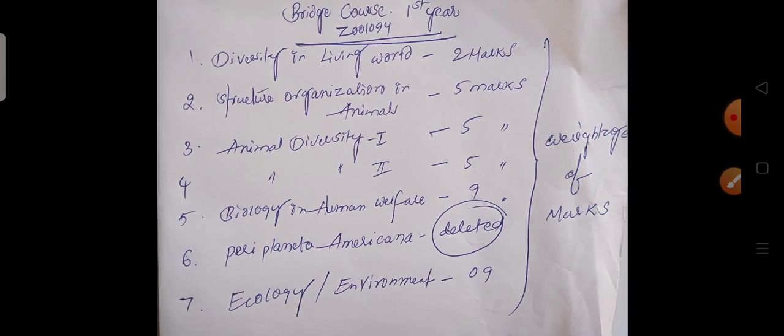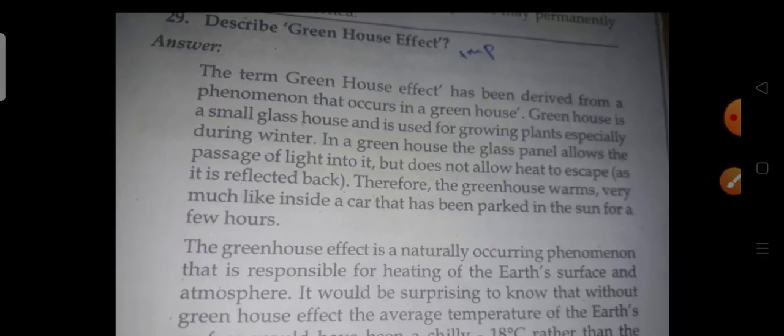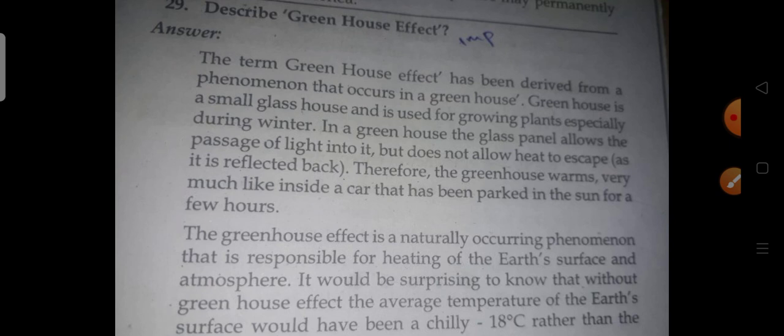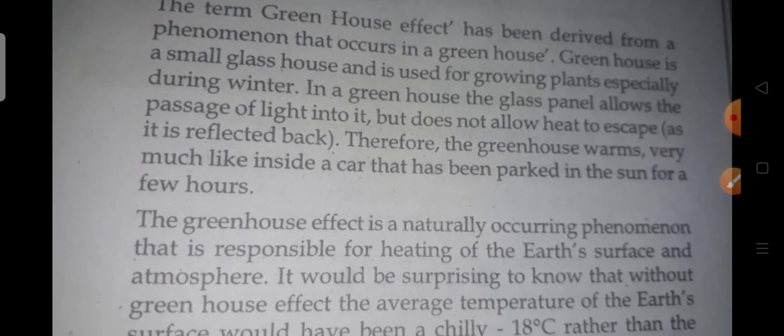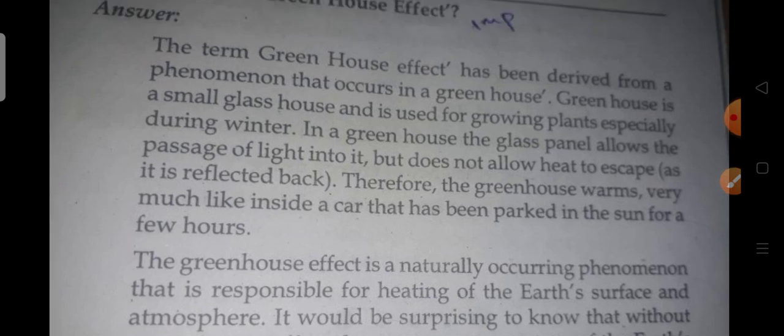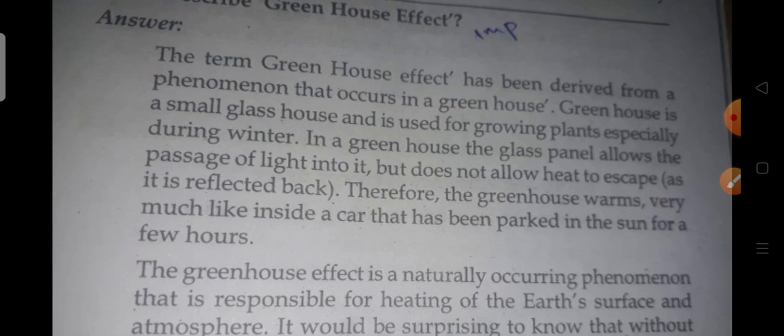So this is the last question. Okay. So describe greenhouse effect. The greenhouse effect has been derived from the phenomena that occur in the greenhouse. Greenhouse is a small glass house. It is used for growing plants, especially during winter. It's clear, na?